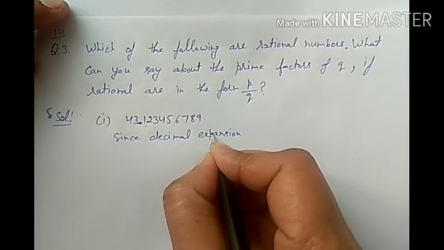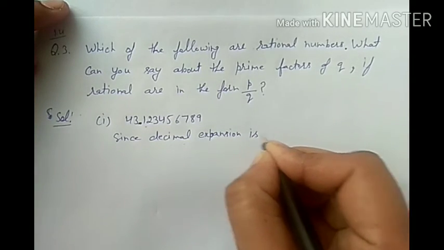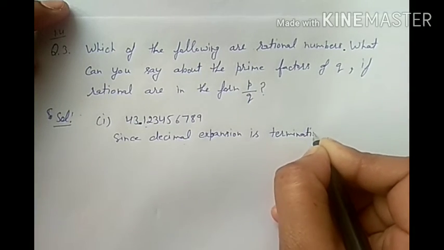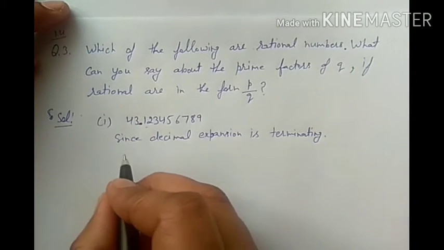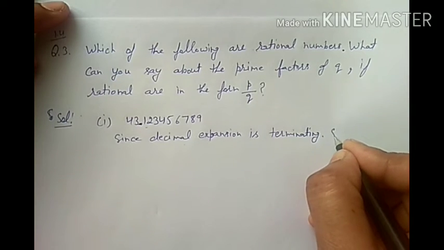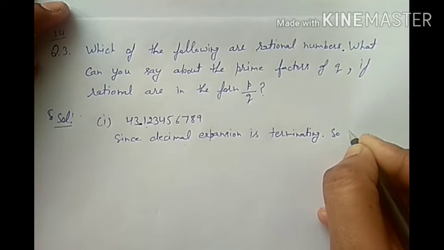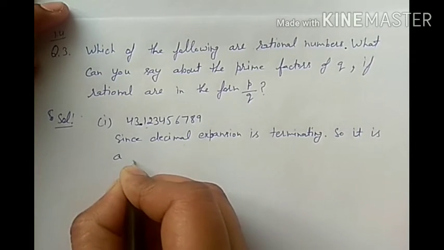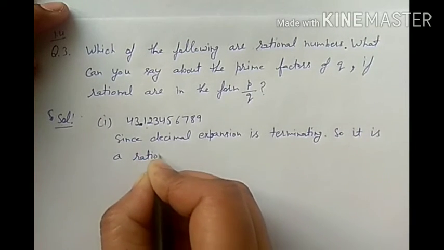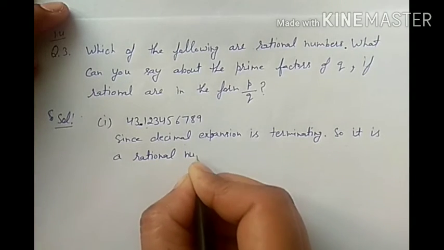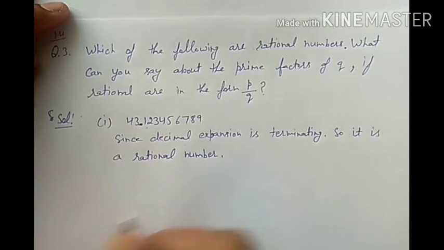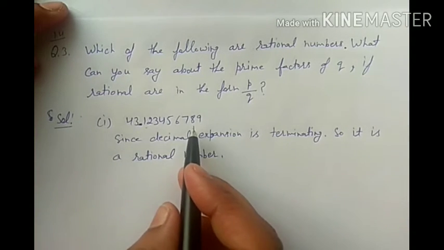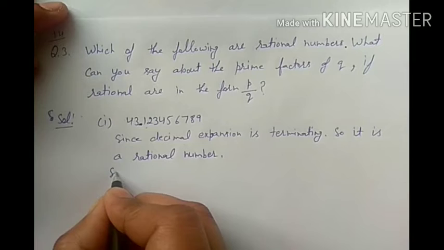Since the decimal expansion is terminating, it is a rational number.